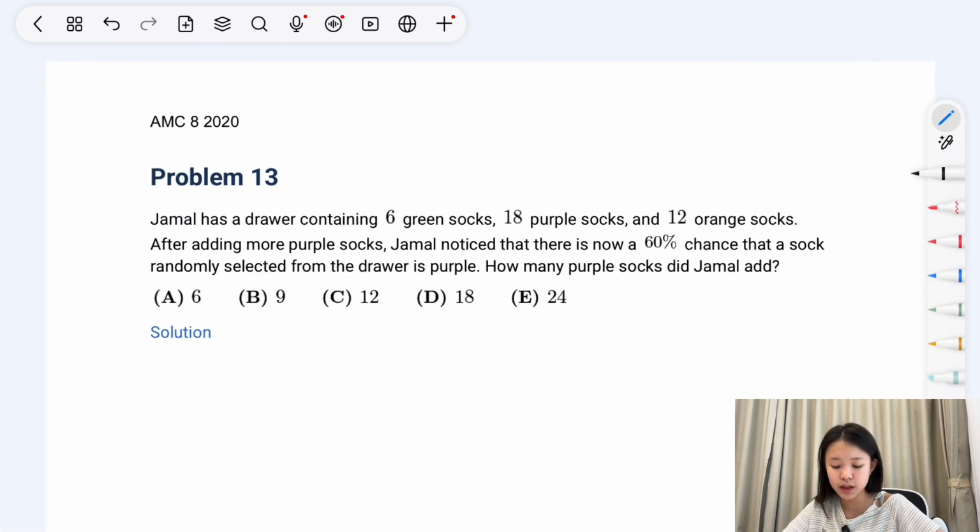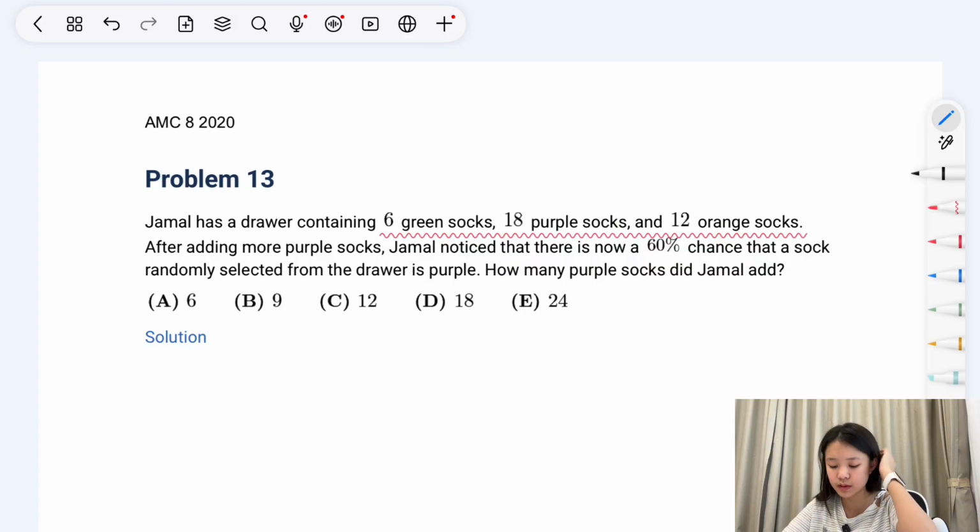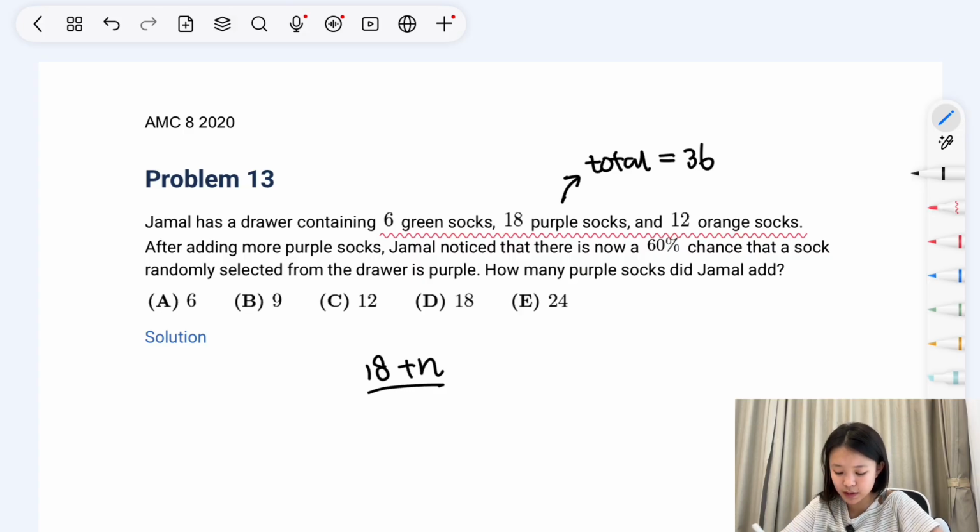Problem 13. Jamal has a drawer containing 6 green socks, 18 purple socks, and 12 orange socks. After adding more purple socks, Jamal noticed that there is now a 60% chance that a sock randomly selected from the drawer is purple. So what it's telling us here is that it has a total of 36 socks. And when it has 18 plus n, which is the added purple socks, over 36 plus n, there is a 3 over 5 chance that it gets a purple sock.